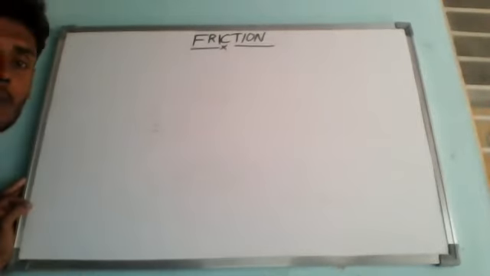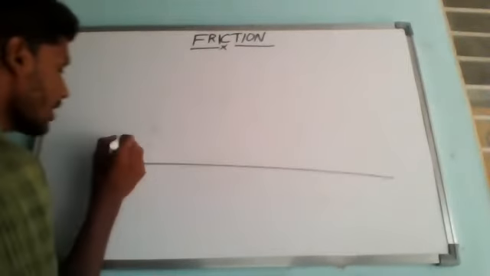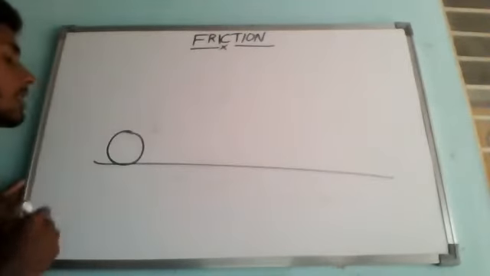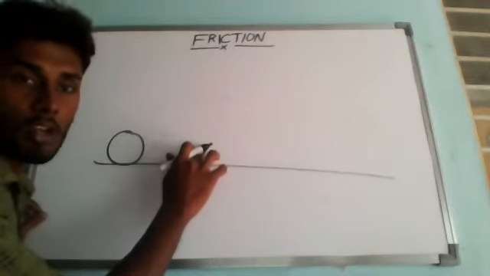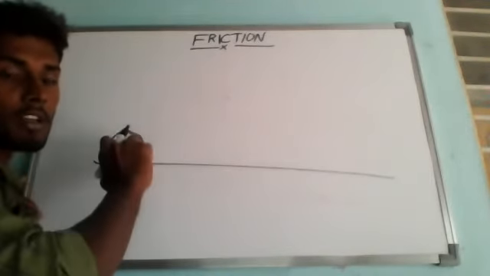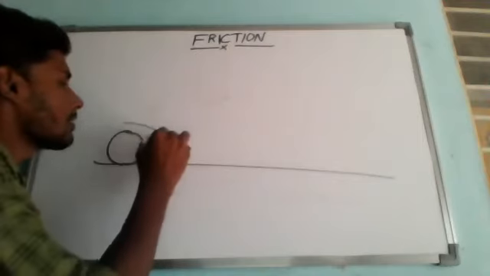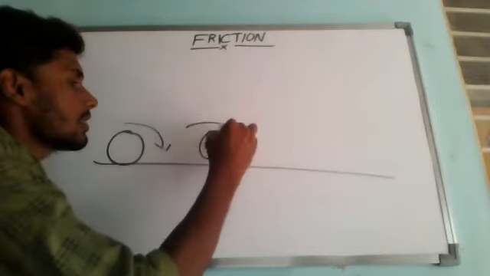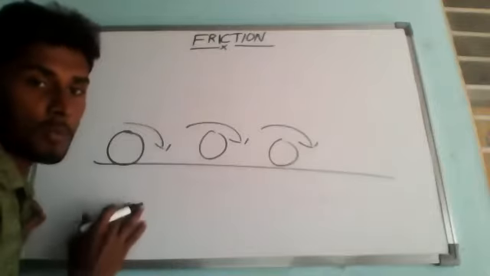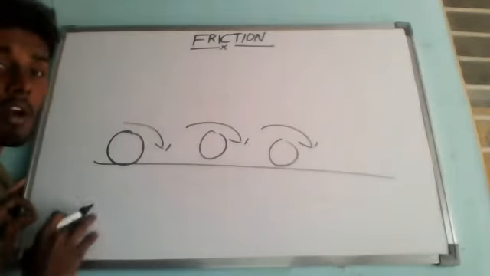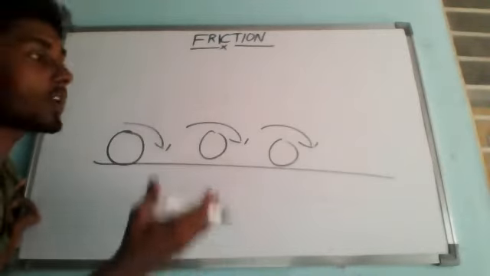Imagine this is the ground. Here a ball is rolling. Suppose a ball is rolling continuously, what is going to happen? The ball keeps moving, and later it comes to this position. After a few seconds, if you observe, a ball moving on the ground slows down gradually. Is it correct or not?